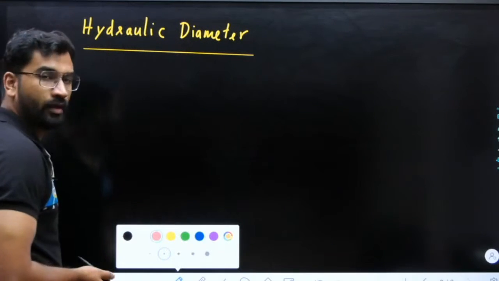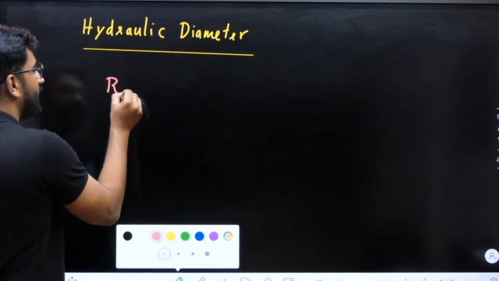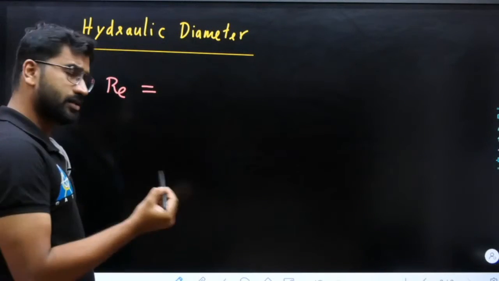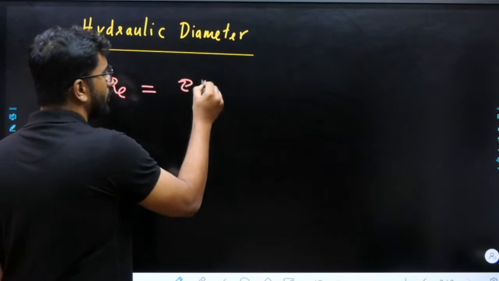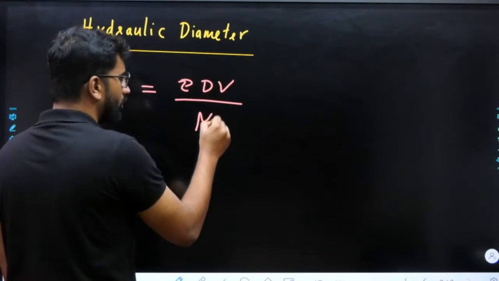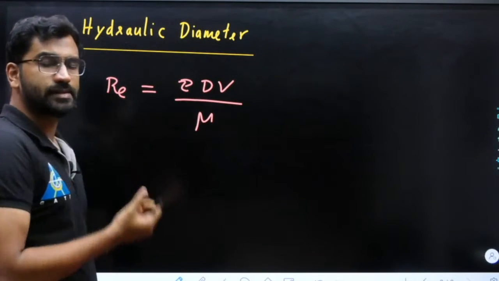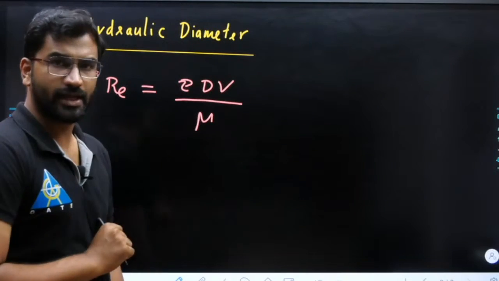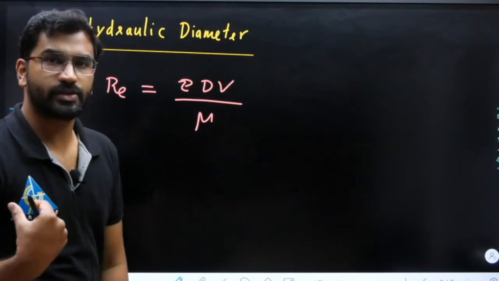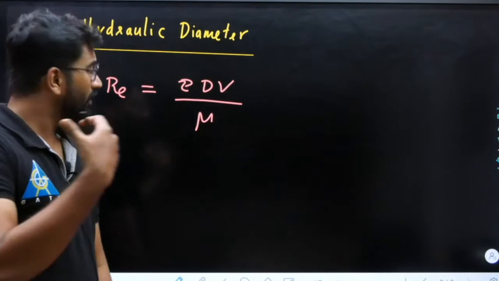So देखते हैं first of all. Now, in your calculation of Reynolds number for fluid mechanics, what is the equation? Normally we will be writing rho dV by mu, and this d used in Reynolds number should be the hydraulic diameter. So from there we are starting actually. Why it is special?